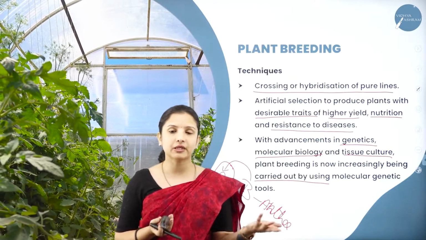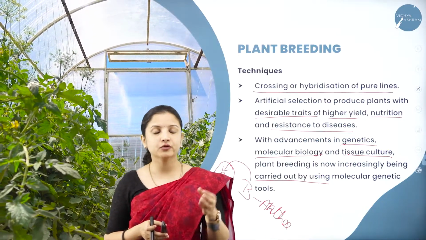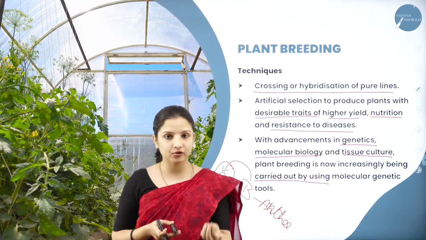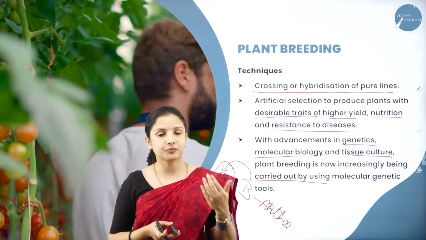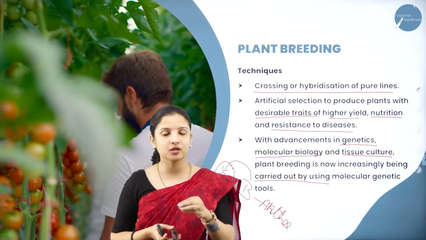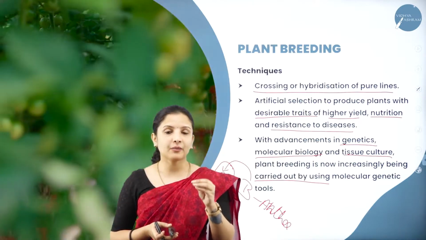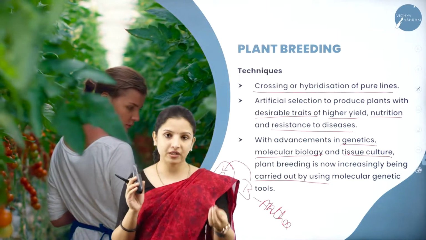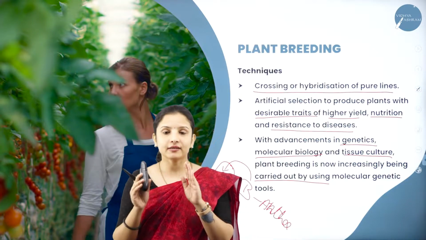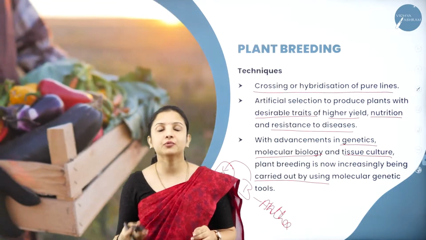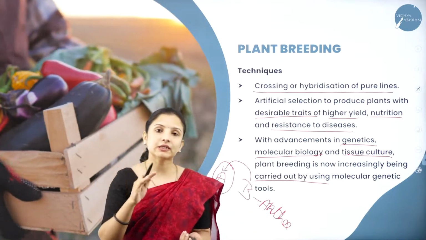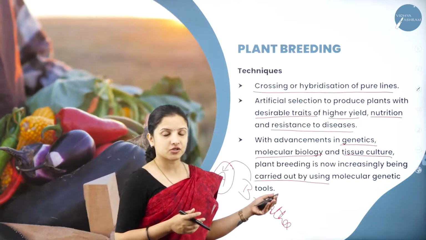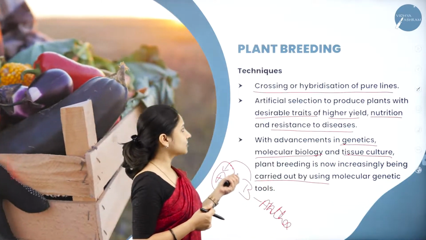How is it done? The best example I can give you is golden rice. For golden rice, from daffodil they took out the beta carotene gene, the gene responsible for the production of beta carotene, and then they put it into normal rice, right? And what happened? That gene responsible for the production of beta carotene, or vitamin A, got incorporated in the rice. And that is how vitamin A production started in the rice. That was the genetic basis. That was using the biotechnology procedure called gene modification. So that is how it was done.